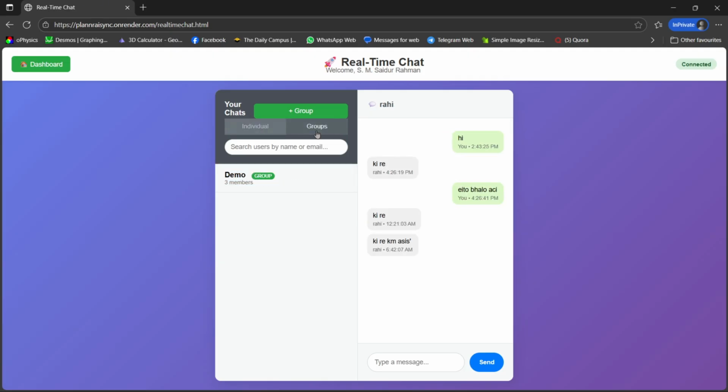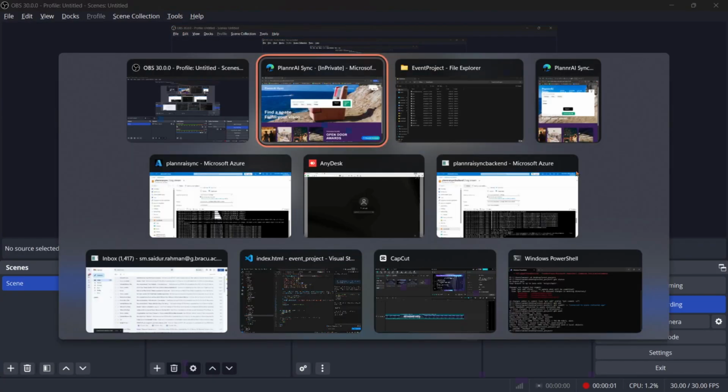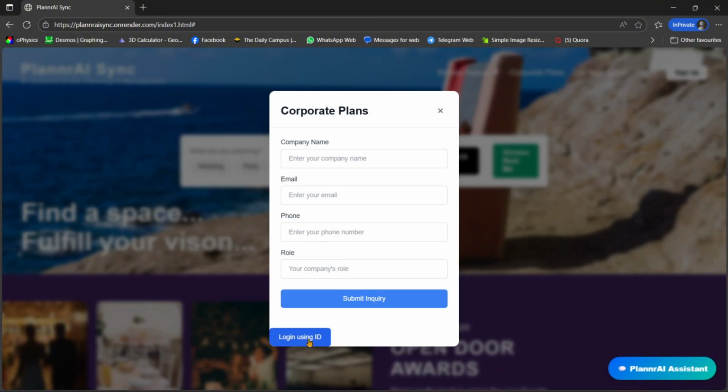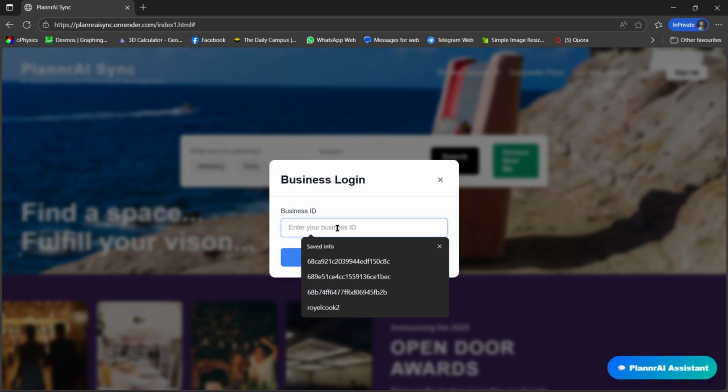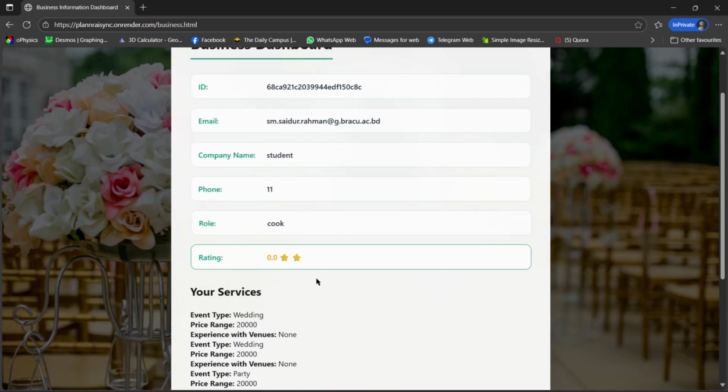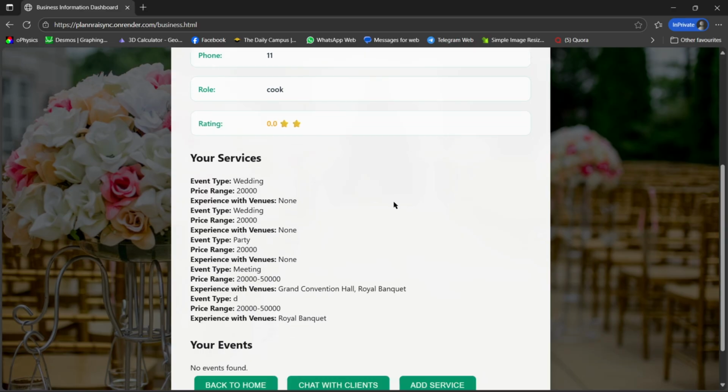Okay, so adding the vendors, when I add vendors or services, it creates a chat between us, and it will show as active vendors in our vendor page. So when we log in to the vendor page with that particular ID, that is given to the vendors when they sign up for giving their services.